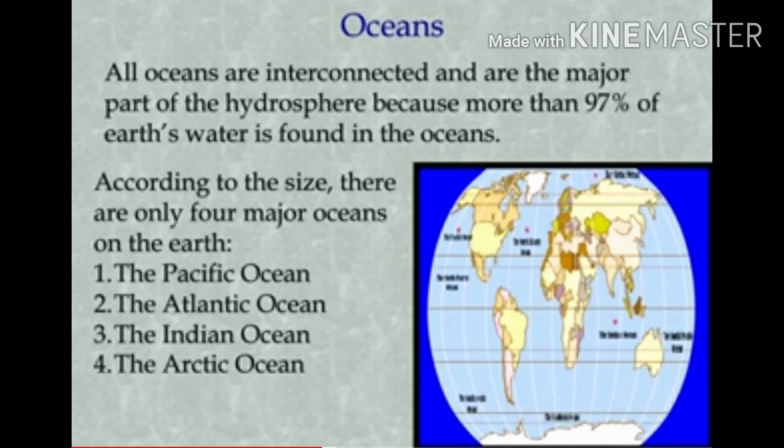According to the size, there are only 4 major oceans on the earth: the Pacific Ocean, the Atlantic Ocean, the Indian Ocean, and the Arctic Ocean. So there are 4 major oceans. According to their size, it is divided into 4: Pacific, Atlantic, Indian, and Arctic Oceans. Clear?